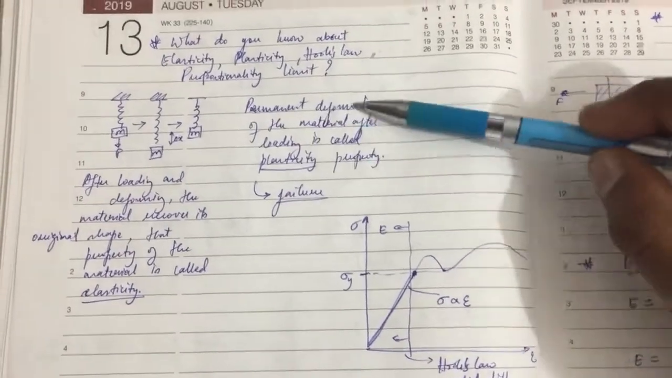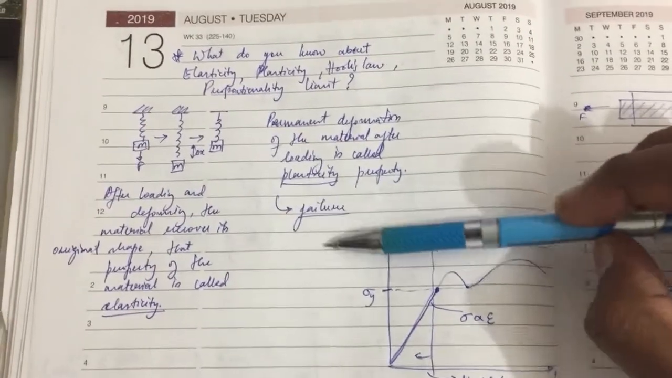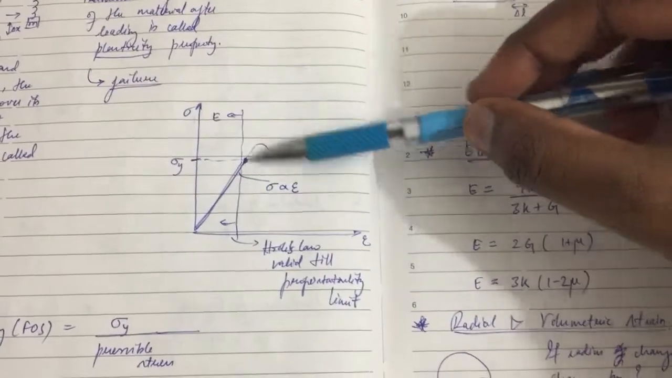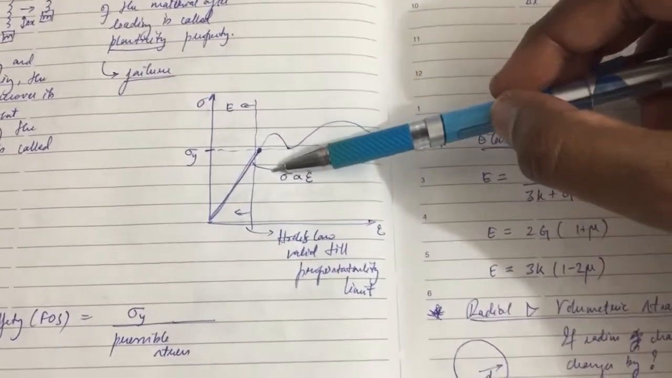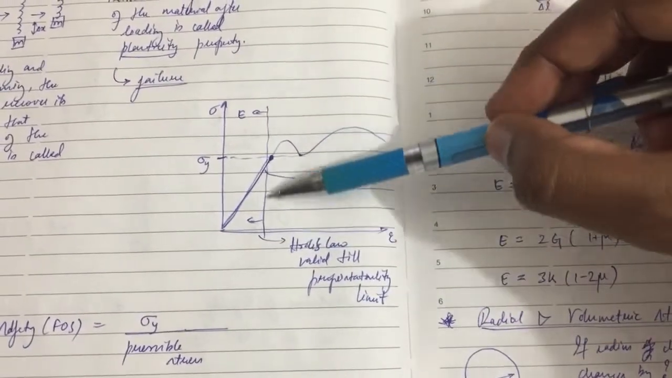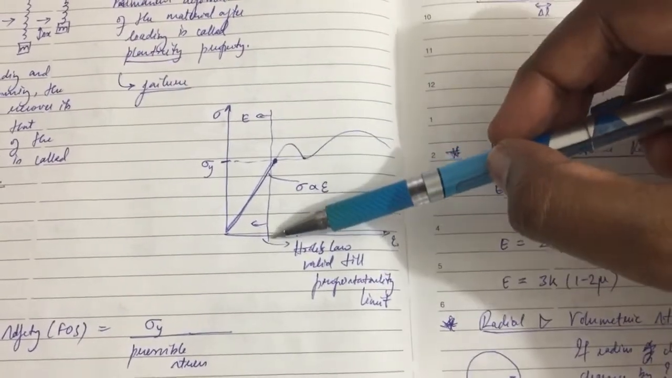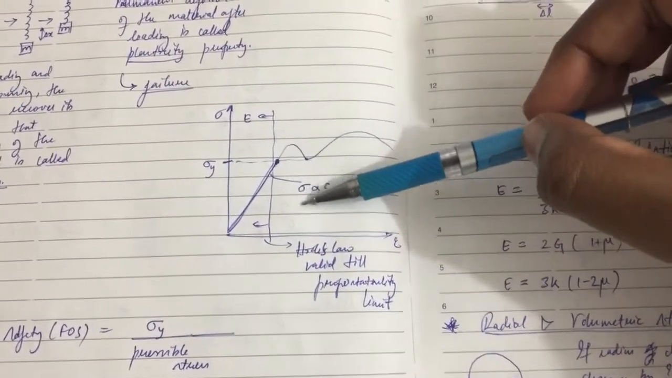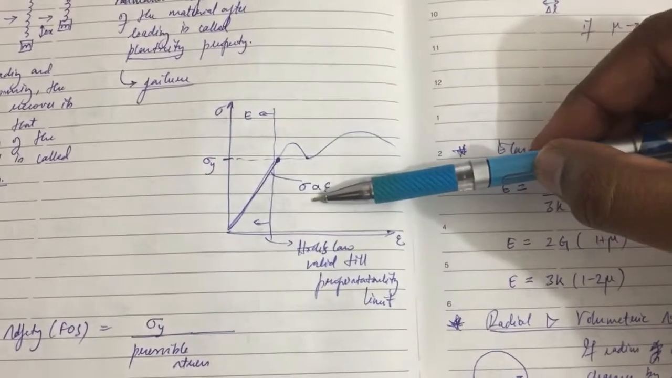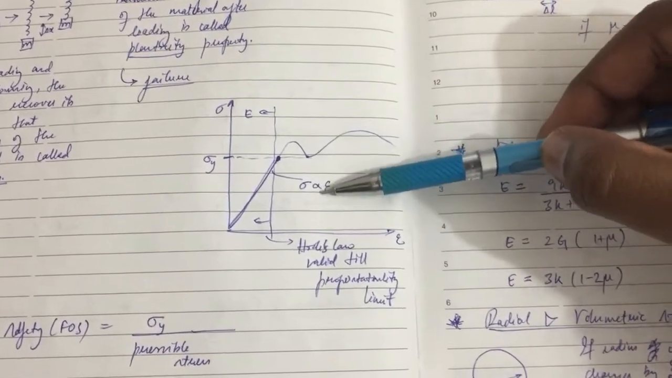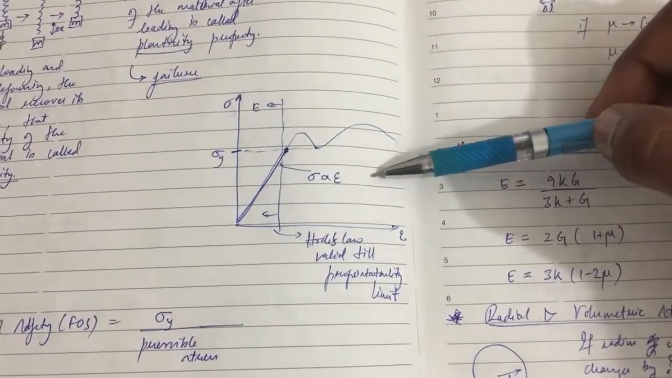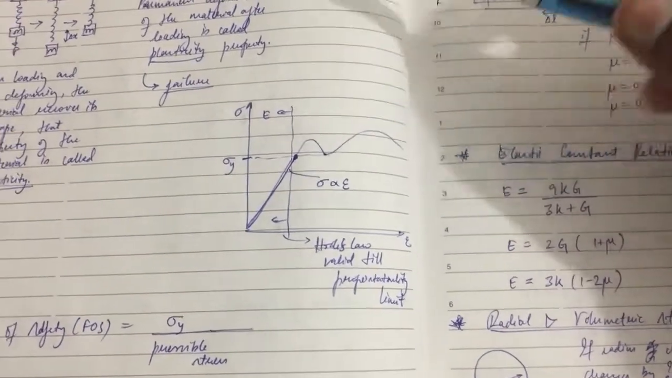And this is what we also call a failure, because we don't want the material to be in this region. So from the picture of this stress and strain curve, we can see that till this line it is basically the proportionality limit. Only till this portion Hooke's law is applicable, in which the stress is proportional to the strain, and after this proportionality limit it is called the plasticity region.